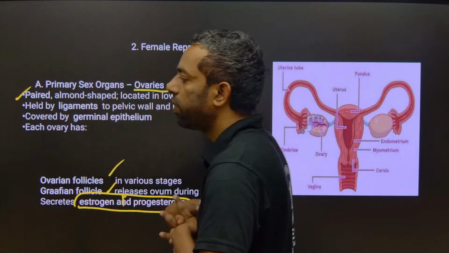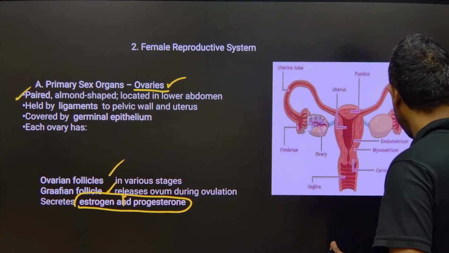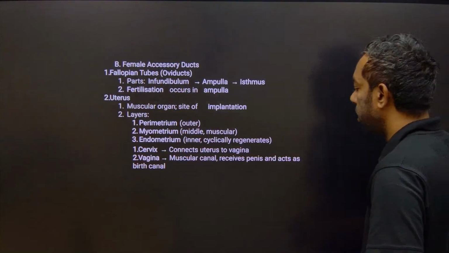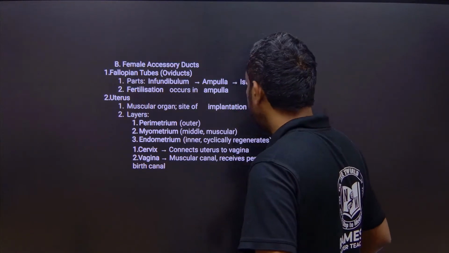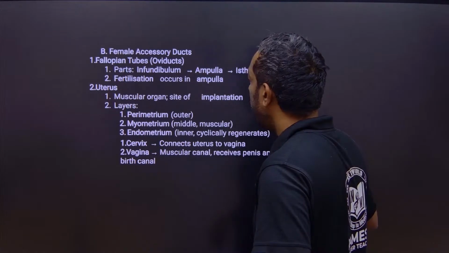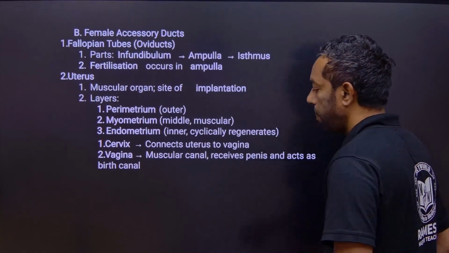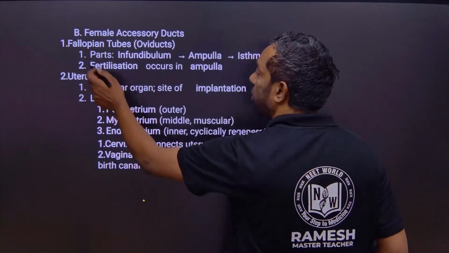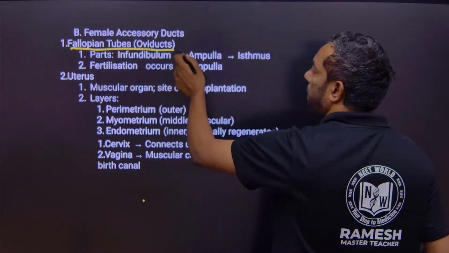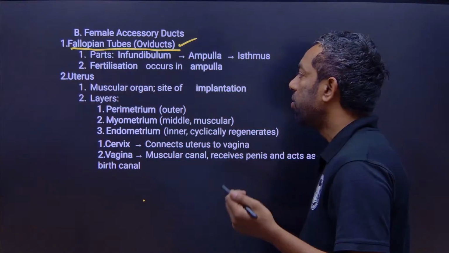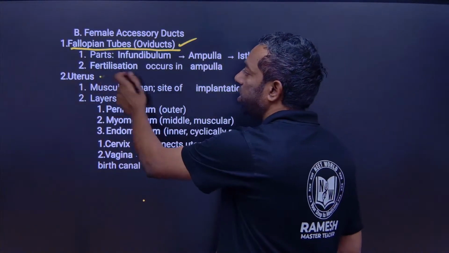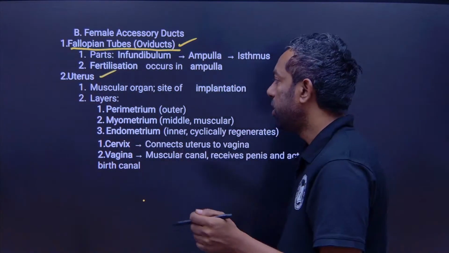Coming to the next slide, the female reproductive system glands and accessory ducts. The accessory ducts are the fallopian tube, that is the oviduct, and the second one is the uterus.